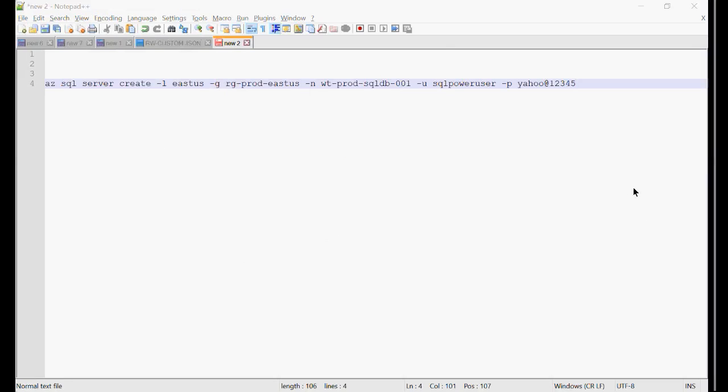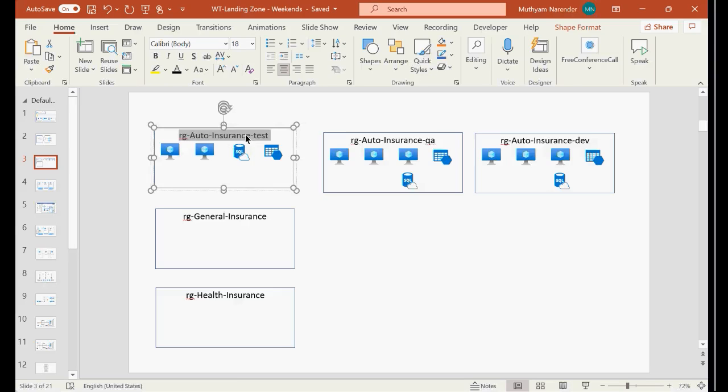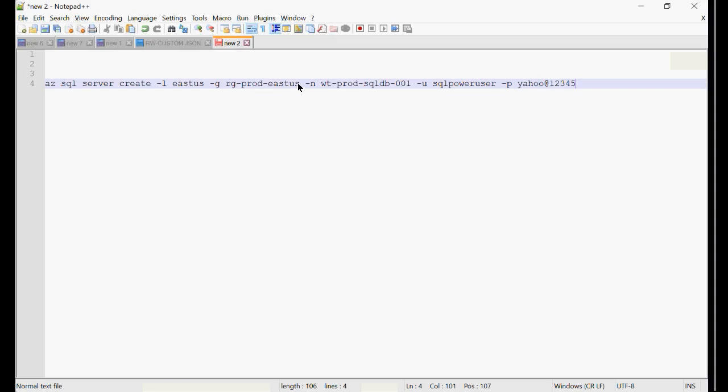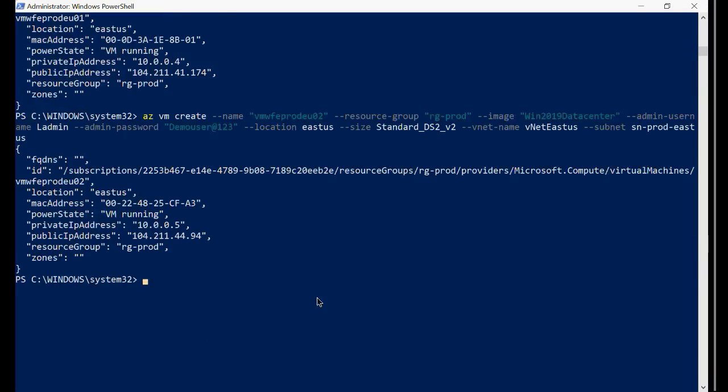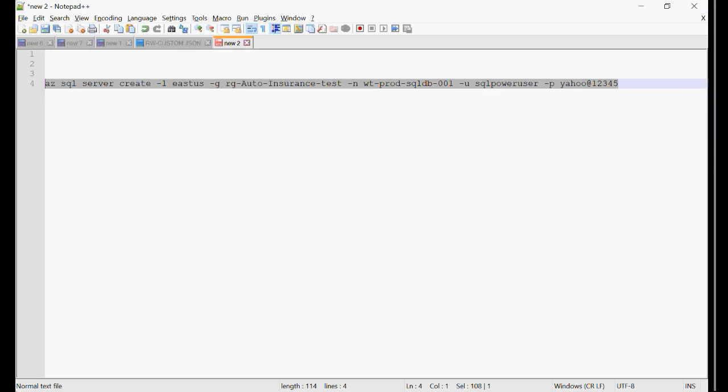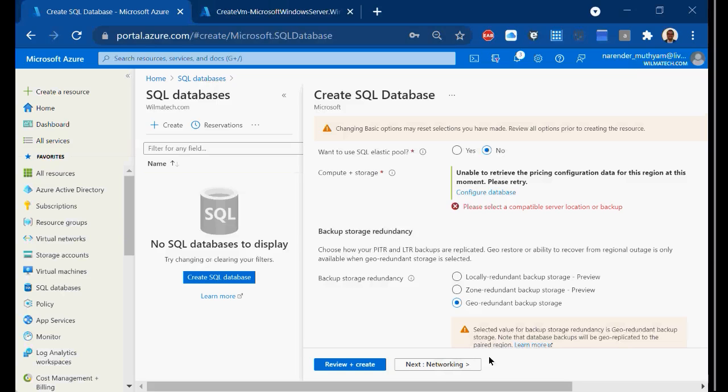So what is the RG? We are building all these things here. So this is the RG name. Only this RG I have to replace it here. We'll be learning how to work with these commands and all those things. But only thing is just create it, just one liner, right? So what I'll do, I'll go ahead and build it, and there is the matter, right? So this way I'm building all the resources in cloud, and I don't want to waste my time in troubleshooting, right? This is just a demonstration, right?